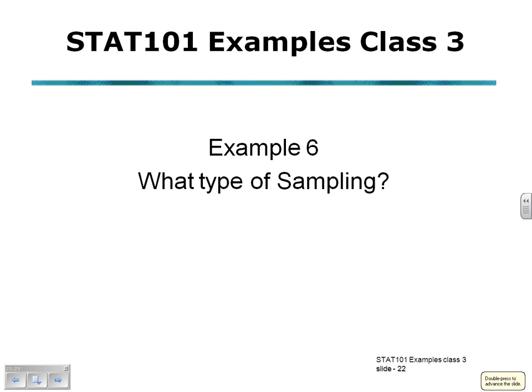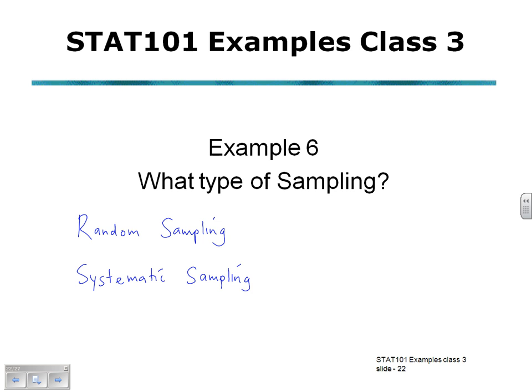Example 6 in Stat 101 Examples Class 3, what type of sampling? To recap, the types of sampling covered in lectures: random sampling, where each member of the population has an equal chance of being selected; systematic sampling, selecting some starting point and then selecting every kth item, element in the population, for example every 50th or every 100th.